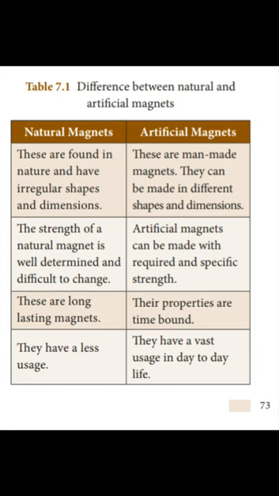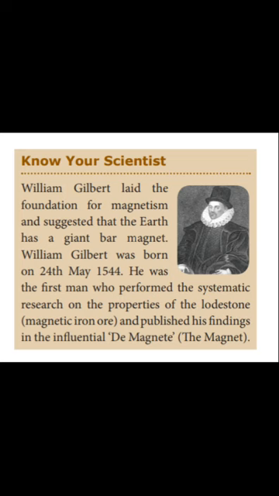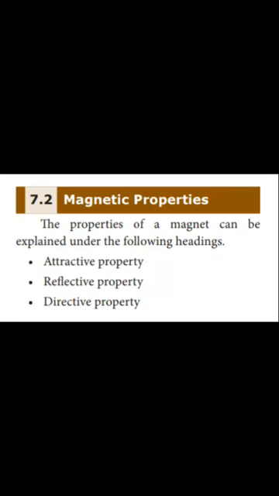Okay. Now we will move to another topic. William Gilbert laid the foundation for magnetism and suggested that the earth has a giant bar magnet. William Gilbert was born on 24th May 1544. He was the first man who performed systematic research on the properties of the lodestone and published his findings in the influential De Magnete. That means, the magnet.